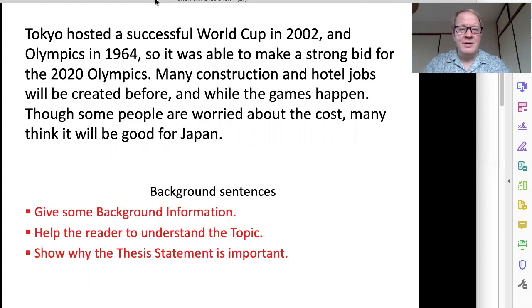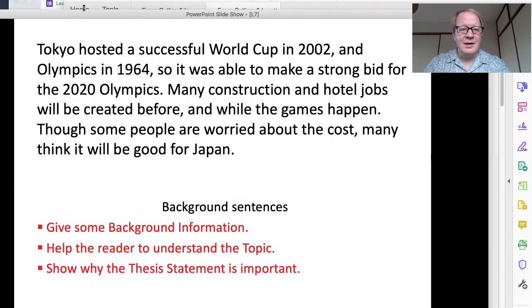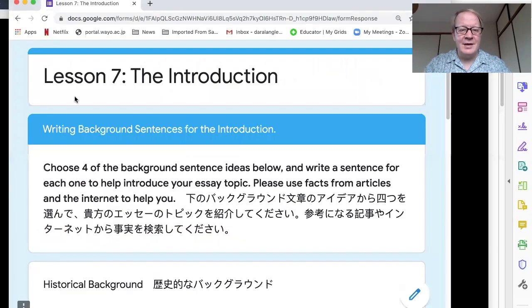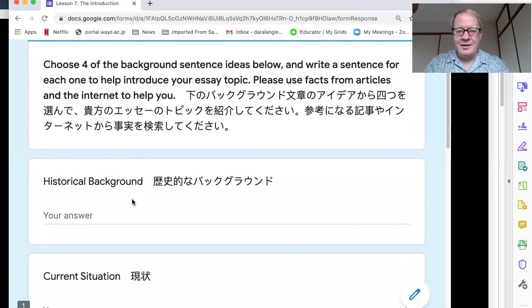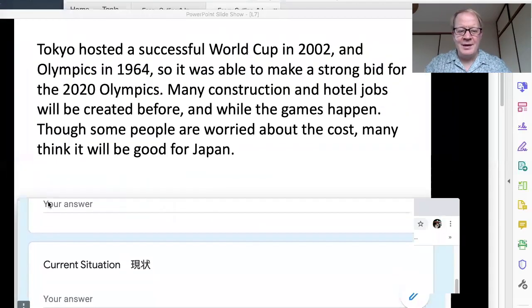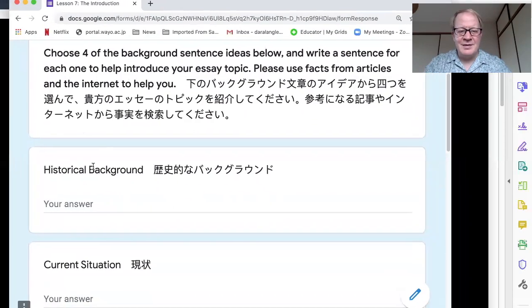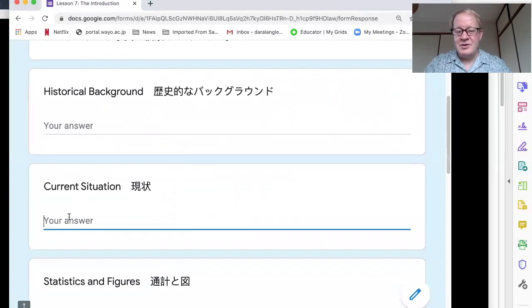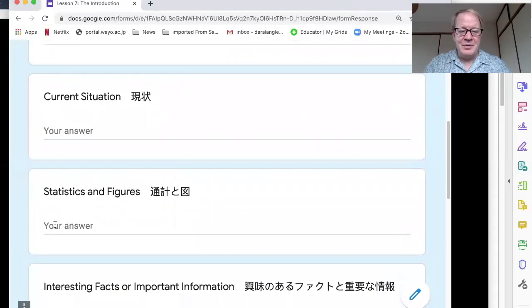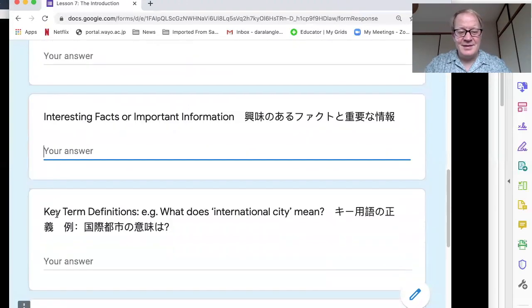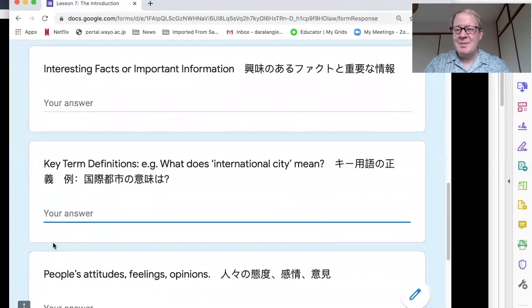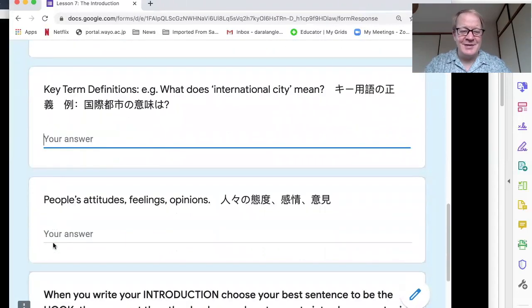And for you, this week's classwork, if I can show you that, is you have to write some background sentences about your topic. So say you're doing online shopping, write some background sentences about online shopping. What's the current situation? How many people use online shopping? Find some interesting facts. Define cashless payment. What does it mean? What does international city mean?